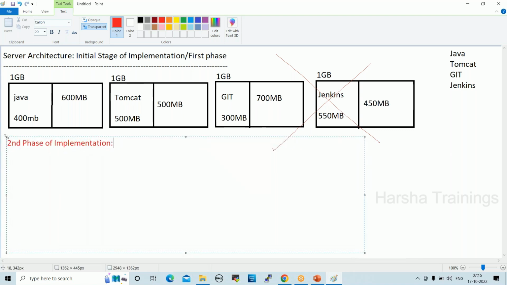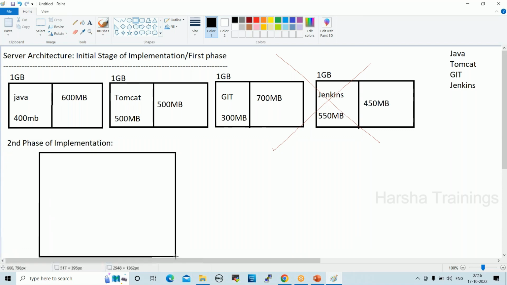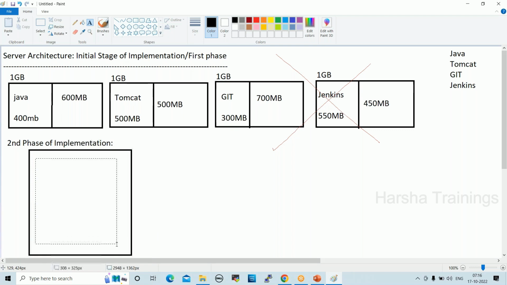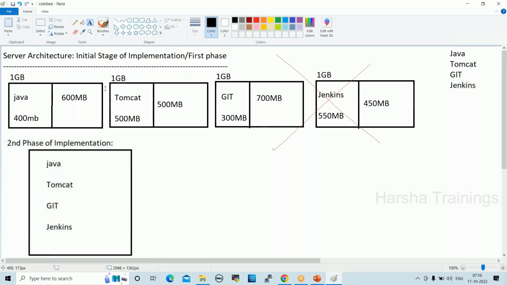They used to take one high capacity server and deploy all the packages in that same server.